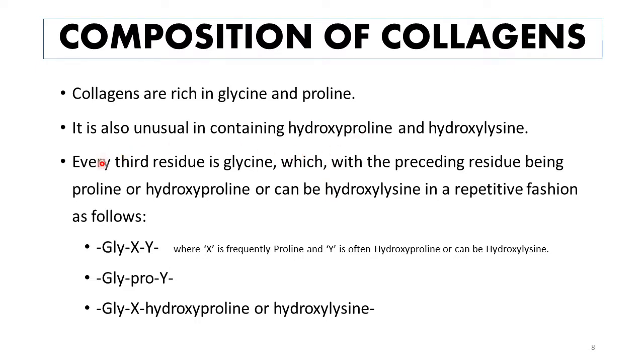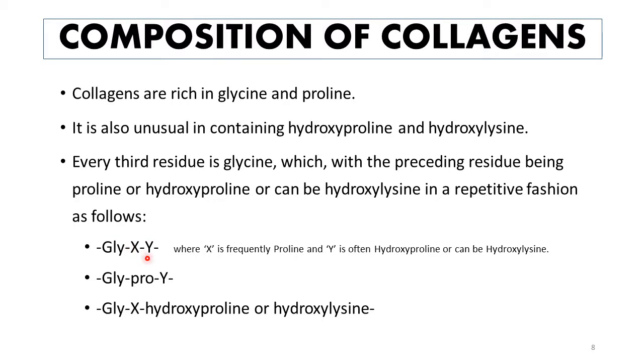And another point to remember is that collagen is very abundant in glycine. In fact, if you look closely at the composition of collagen polypeptide chains, you will learn that a collagen polypeptide chain is basically composed of a repeating tripeptide, which can be written as glycine-X-Y, in which every third amino acid is going to be glycine, and X represents either proline or hydroxyproline, and at Y position either hydroxyproline or hydroxylysine is going to be present.